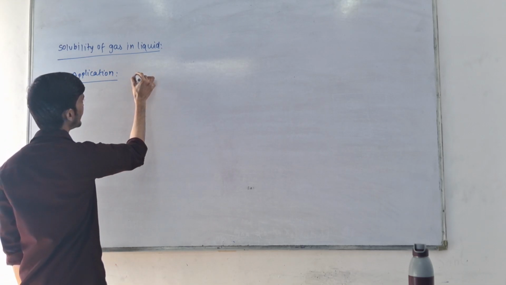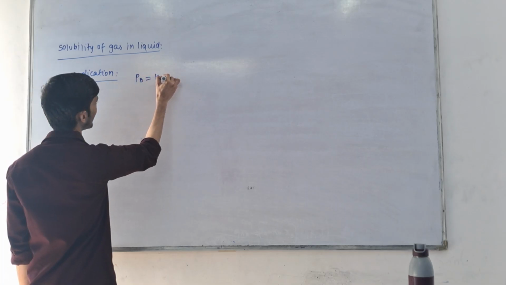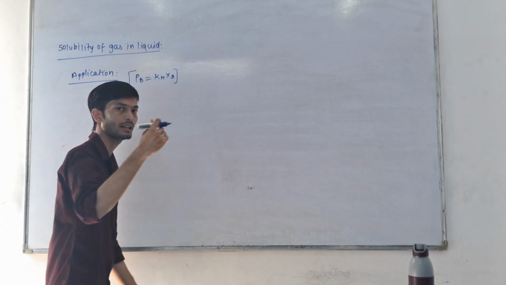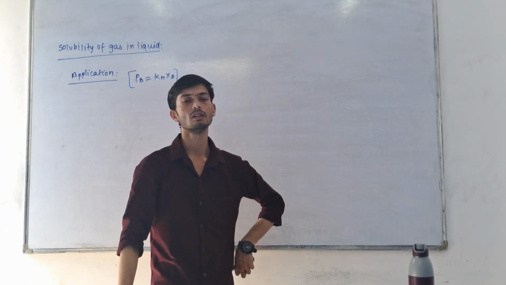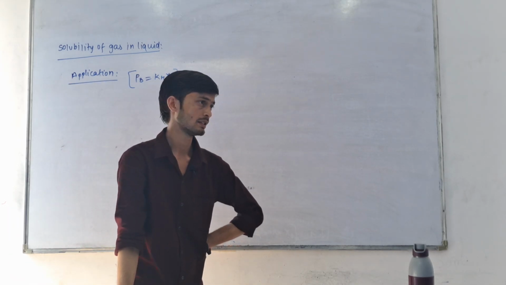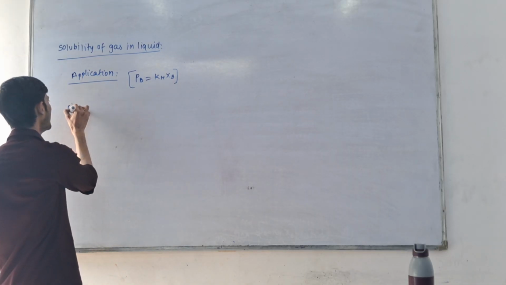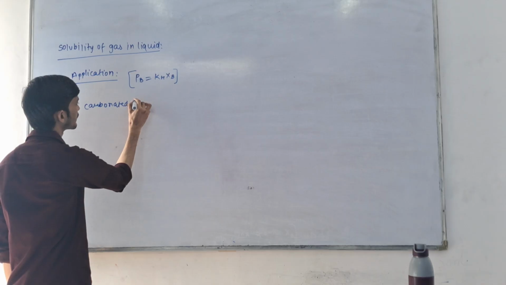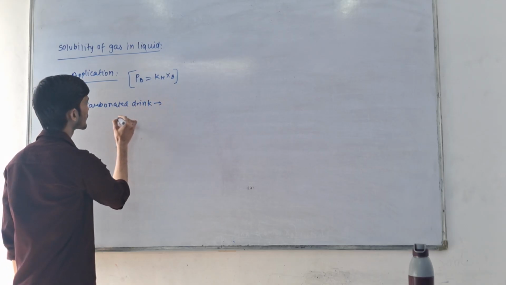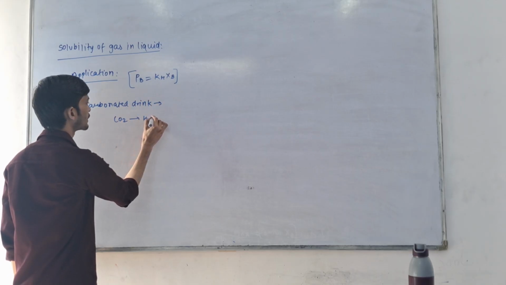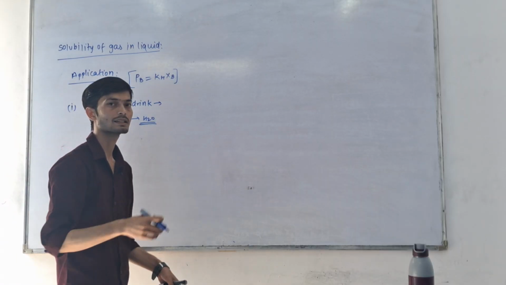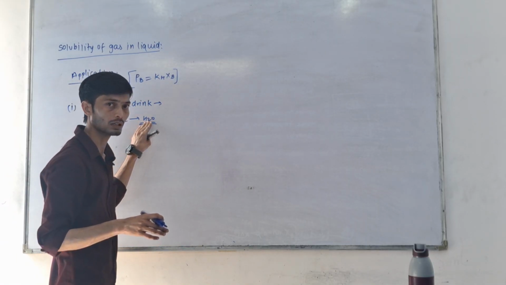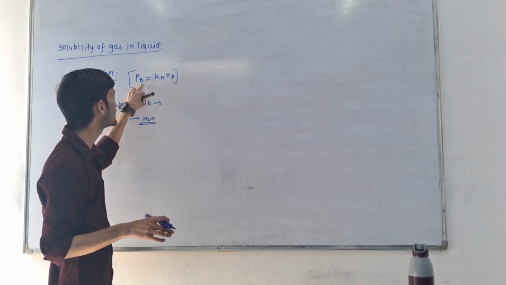What is Henry's law? Henry's law is PB equals KH XB. That means when partial pressure gets increased, the solubility also gets increased. So in a carbonated drink, we have to dissolve CO2 in water. In a carbonated drink, CO2 gas is dissolved in water. So if we have to dissolve more CO2 in water, then we have to increase the pressure.